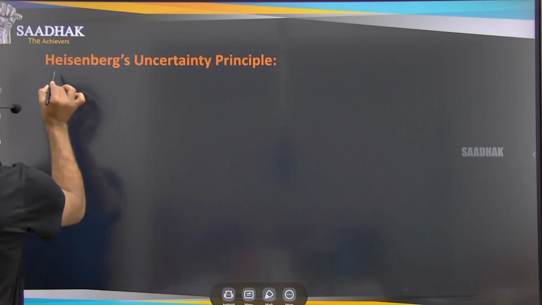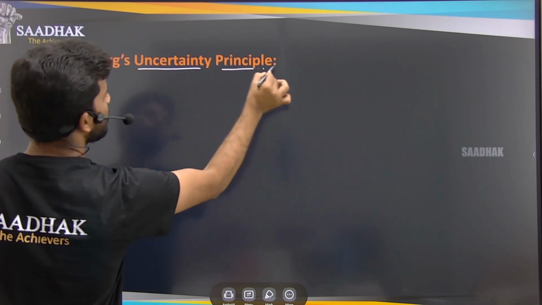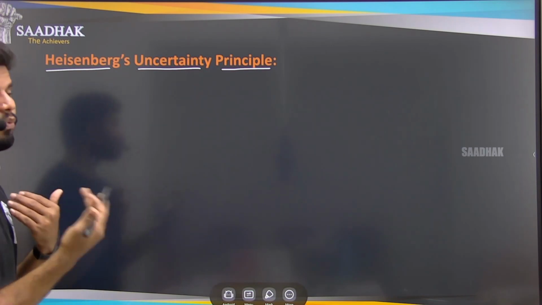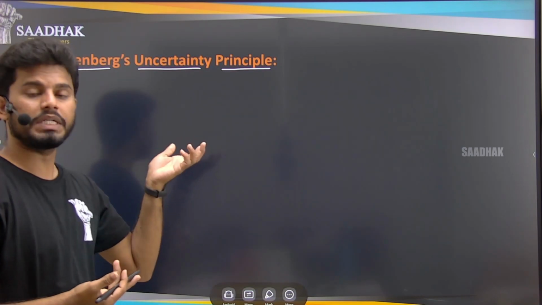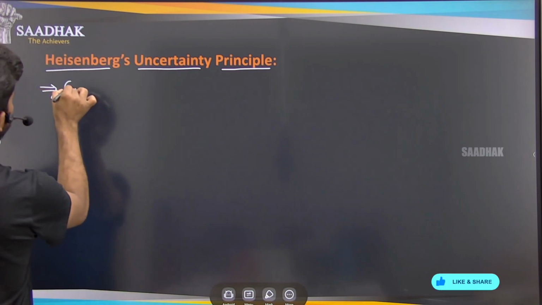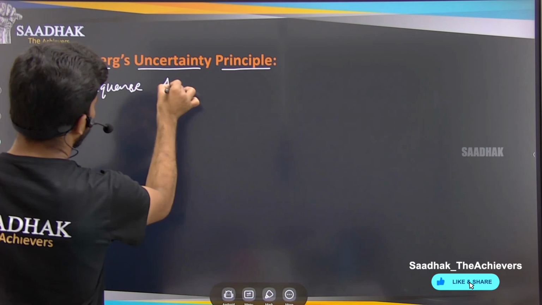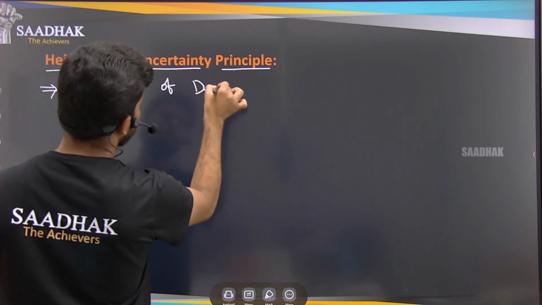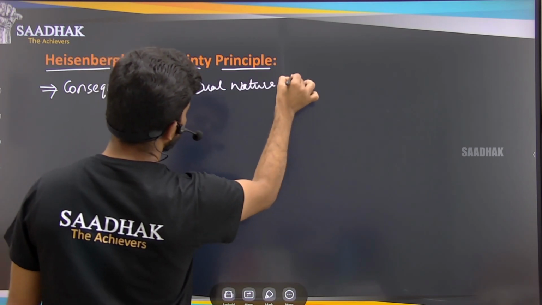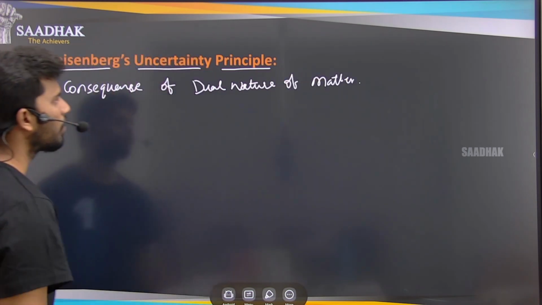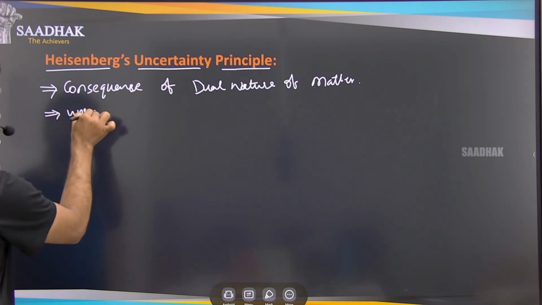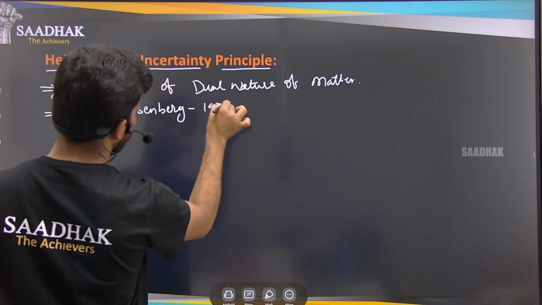Okay, so next we have Heisenberg's uncertainty principle. This principle is nothing but the consequence of the property that we have discussed, that is the dual nature of matter. This principle was given by the scientist Werner Heisenberg in the year 1927.